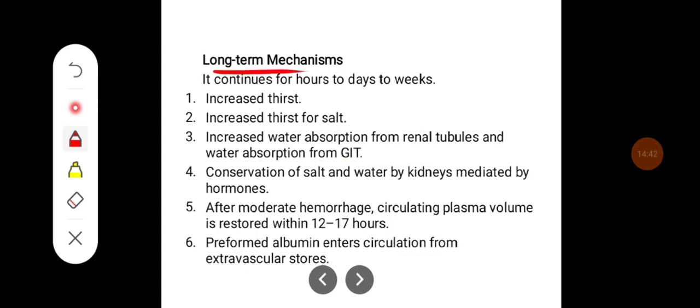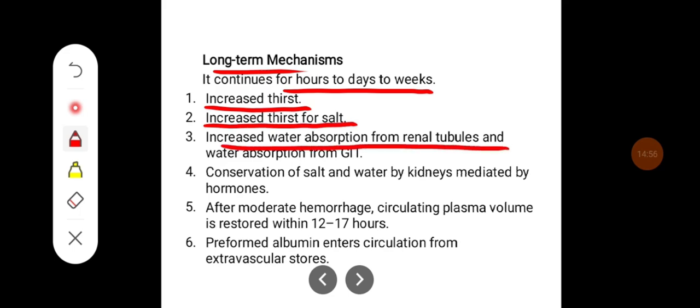The long-term mechanisms continue to act for hours to days, sometimes weeks. These include increased thirst and craving for salt, increased water absorption from the renal tubules and from the GIT, and conservation of salt and water by the kidneys mediated by hormones.